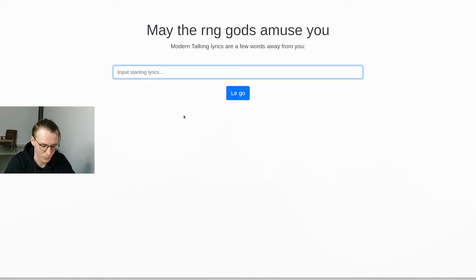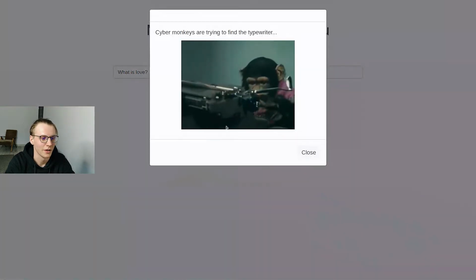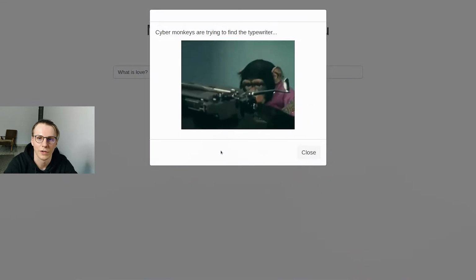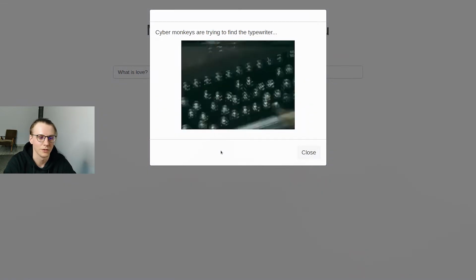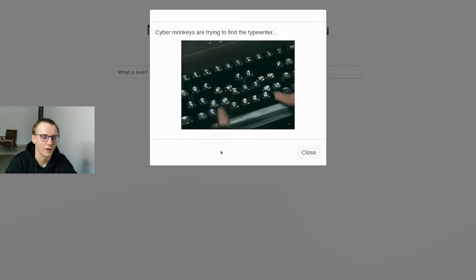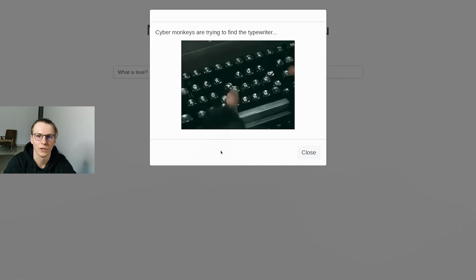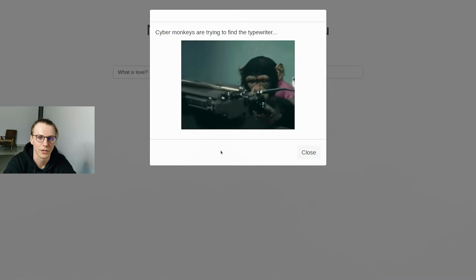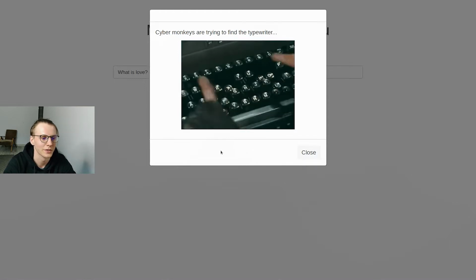So we can start with "what is love" and see what it generates. And while the monkeys are typing, I can explain a bit what is in the works here. After pressing that button, we make an API call to our API which actually generates the text itself. And then the front-end app just serves the text on the screen and we can read the lyrics.